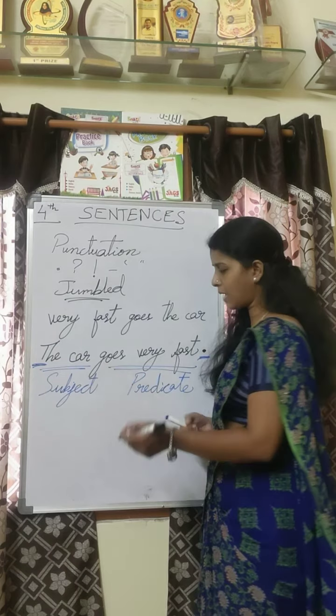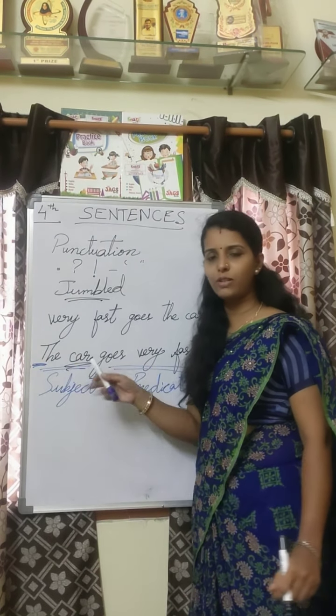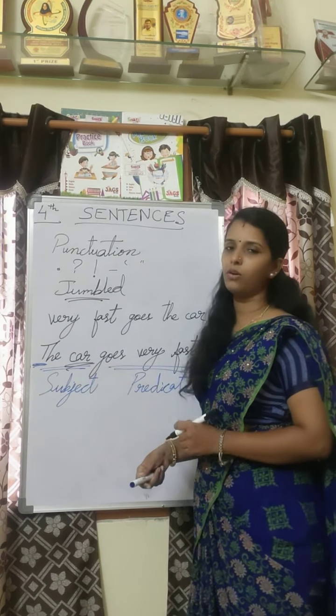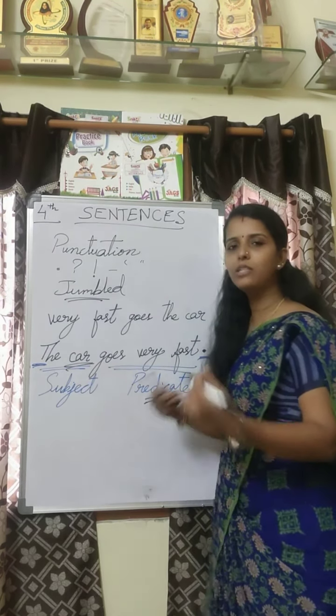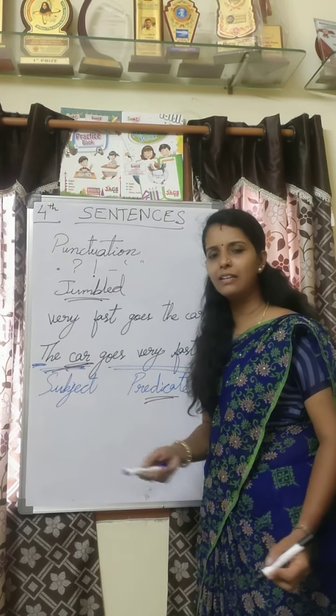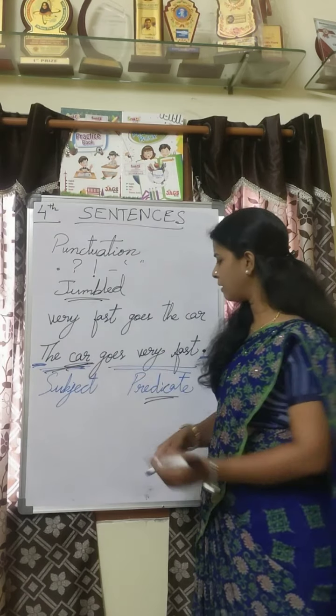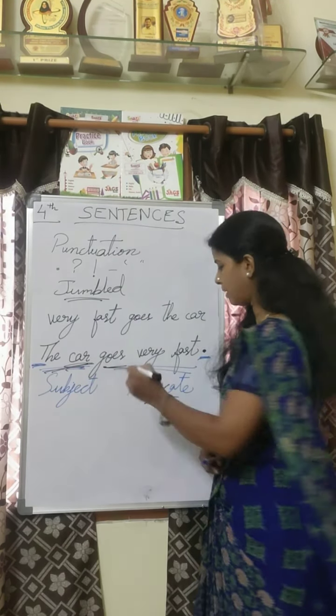For example, subject means we are talking about the car. Now, coming to the predicate, what is this car doing? It is going.